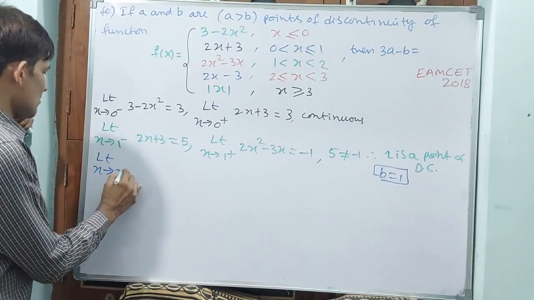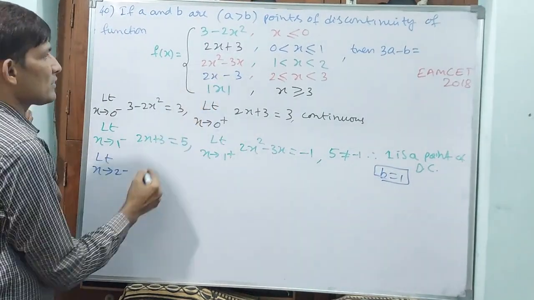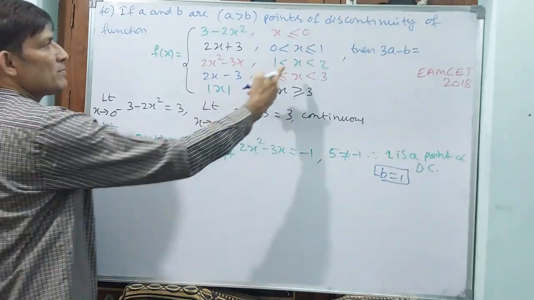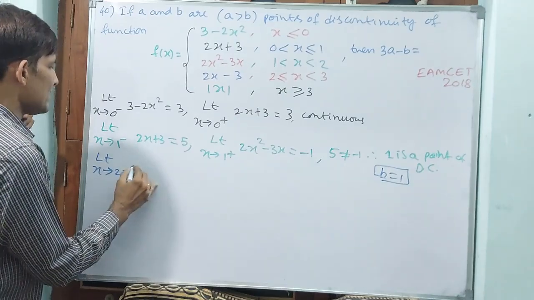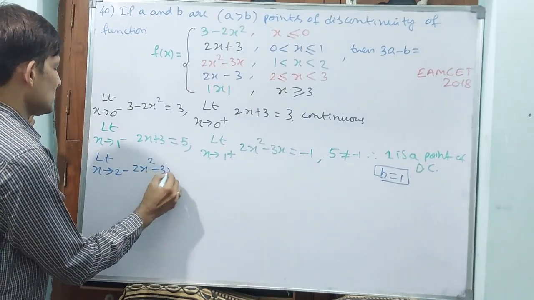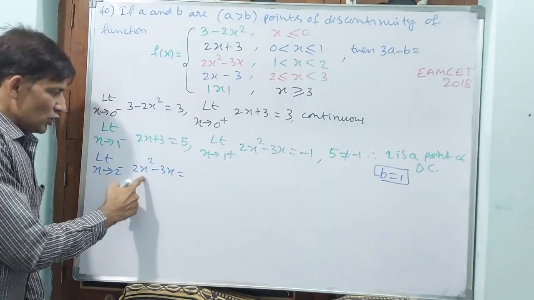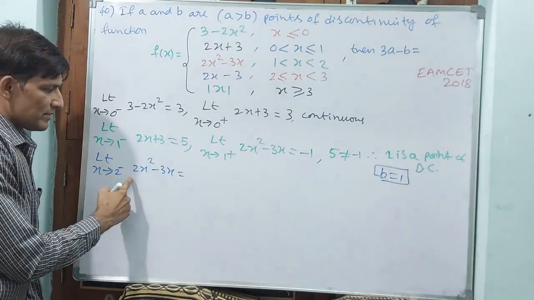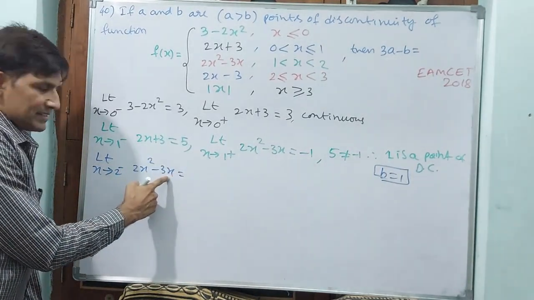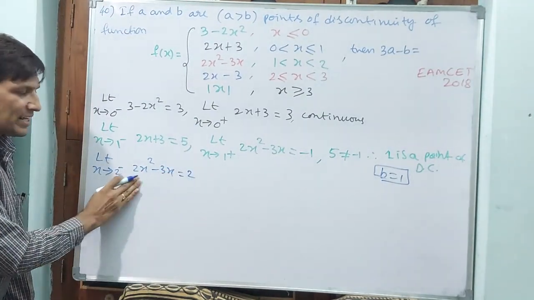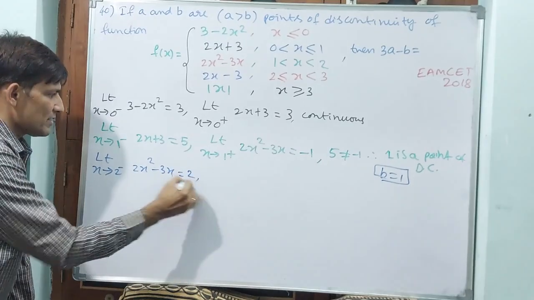Limit x tends to 2 minus. 2 minus means, no, 2x square minus 3x. Okay, that is equal to, see, 2 square is 4, into 2 is 8. 8 minus 6 is 2. Why? Because 2 threes are 6. Here 6, here 8. 8 minus 6 is 2. Okay, this is the left hand limit.